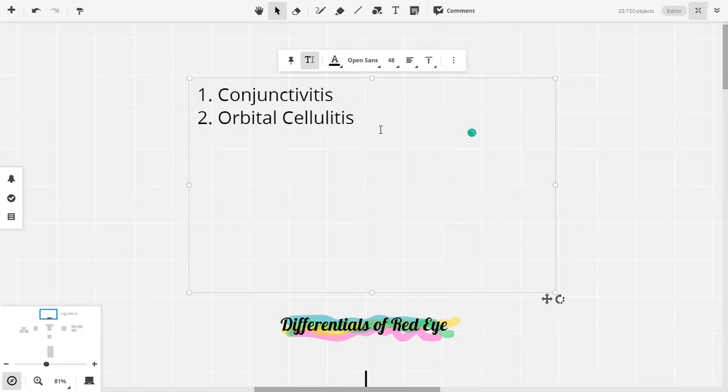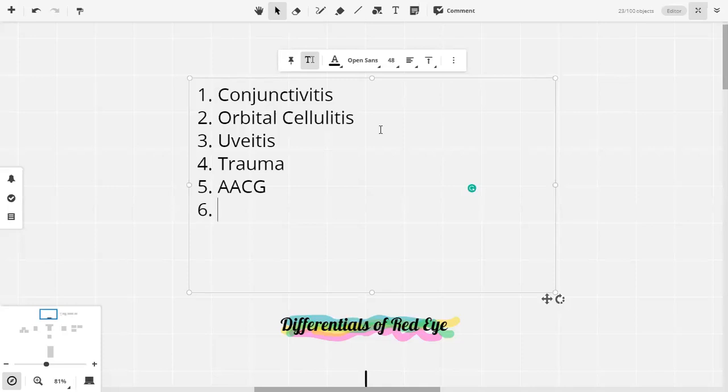What else can it be? Uveitis. Trauma. Excellent. Trauma is a differential. And acute congestive glaucoma, acute angle closure glaucoma. Allergic reaction.